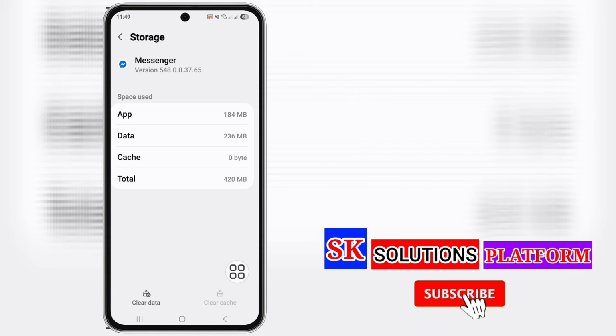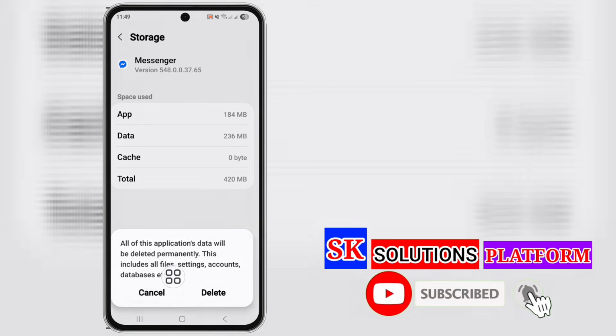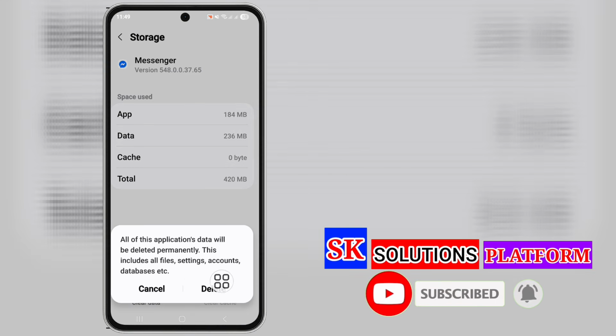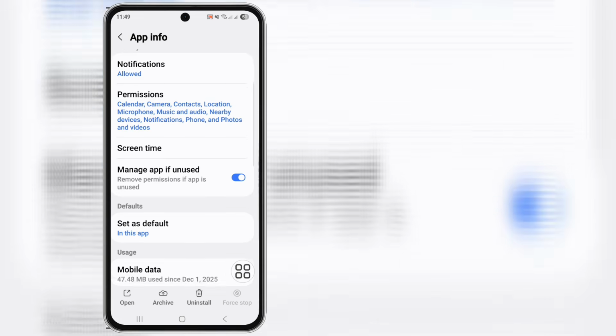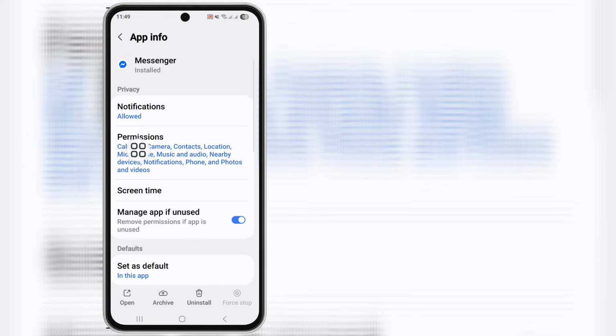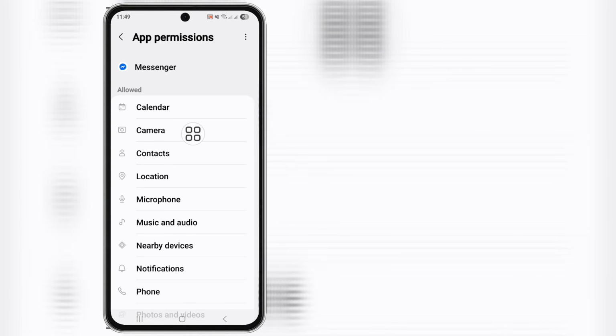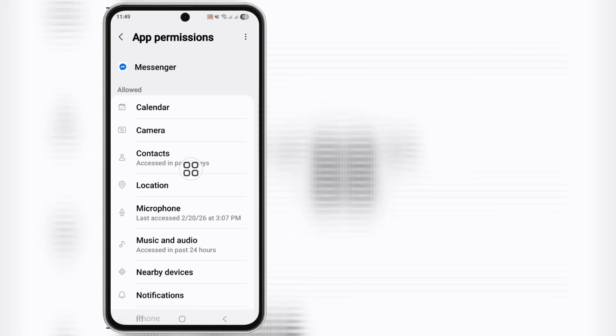clear cache, clear data, delete. Okay, go back and now tap on the force stop. Okay, scroll up and now click on the permission option and allow all permission.